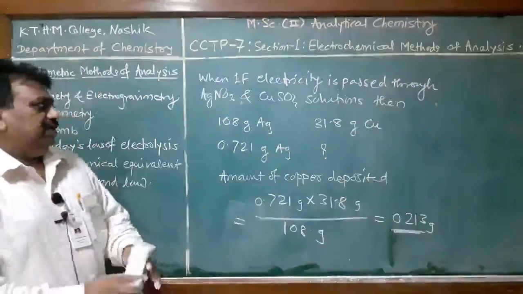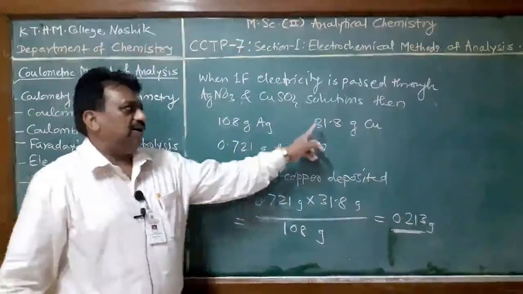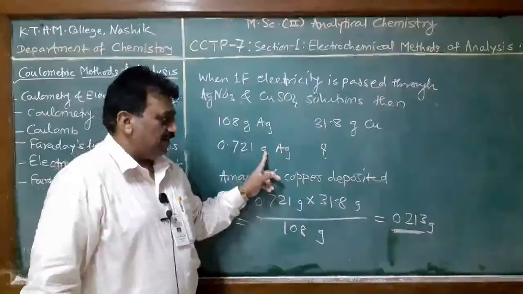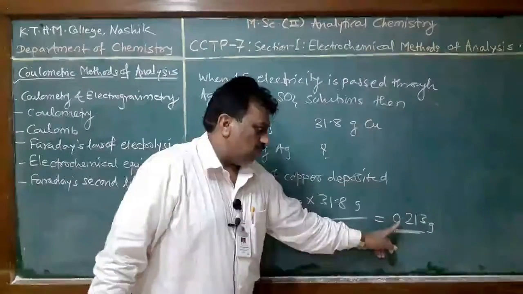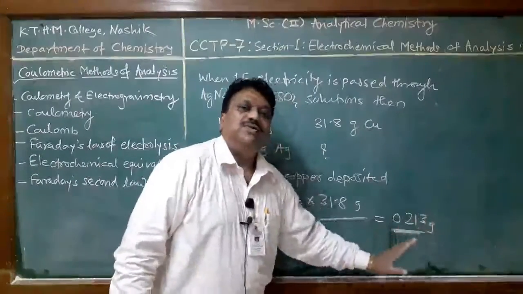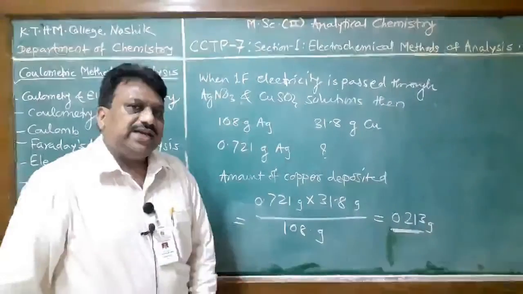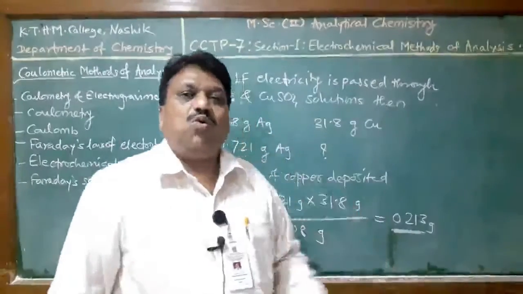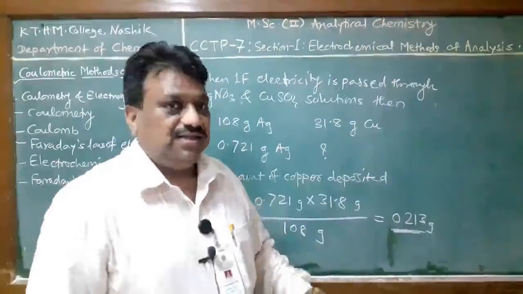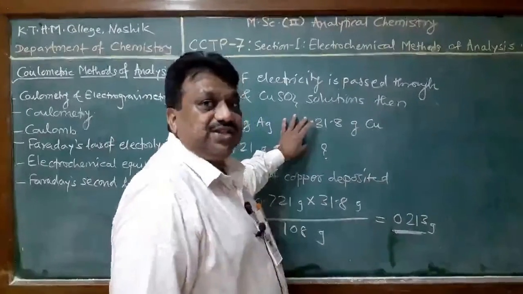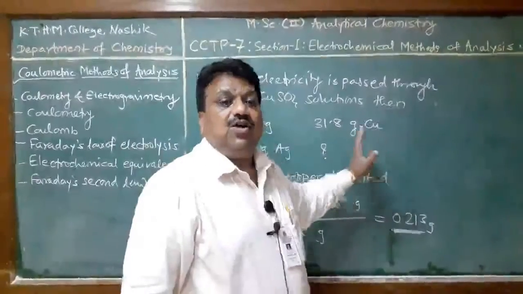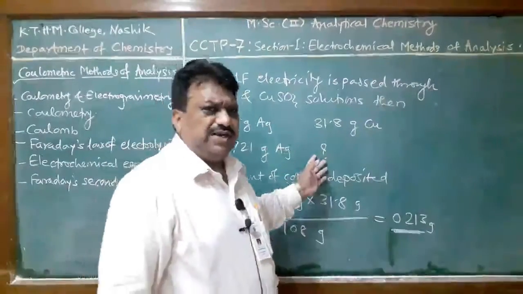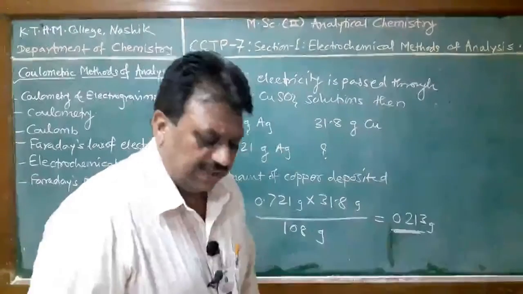Therefore, 108 gram of silver corresponds to this much gram of copper. Therefore, 0.721 gram of silver corresponds to 0.213 gram of copper. In this way, we can also utilize Faraday's second law of electrolysis for quantitative determination of analyte, when we have to measure different analytes from different electrolyte solutions. We can pass the same quantity of electricity and measure the different types of analyte present in the solution.